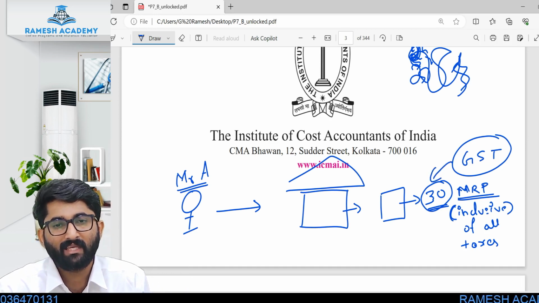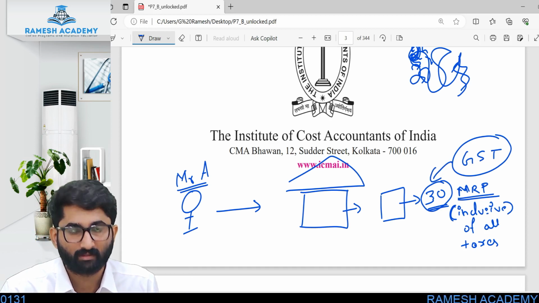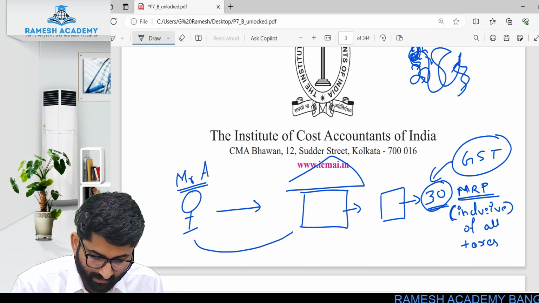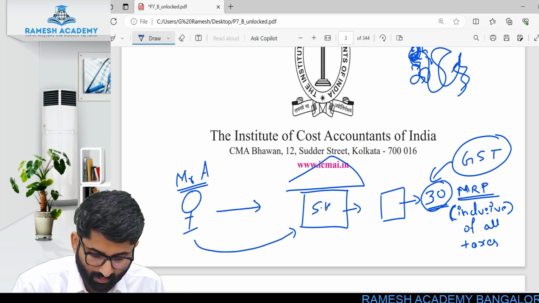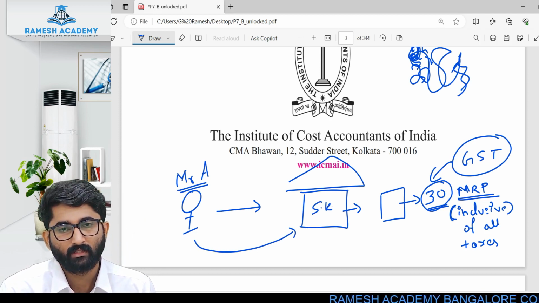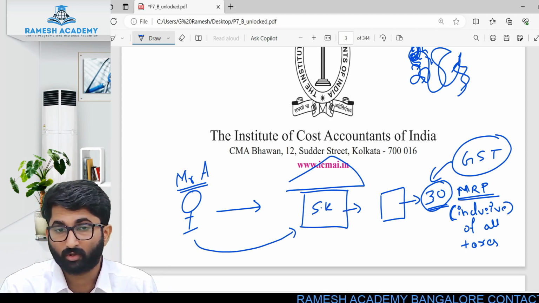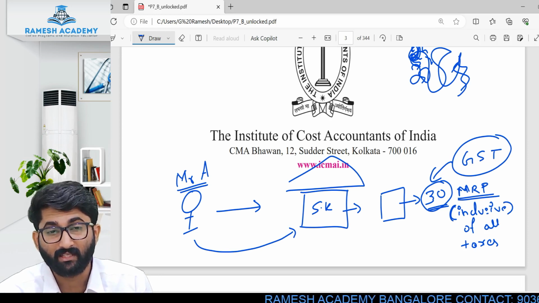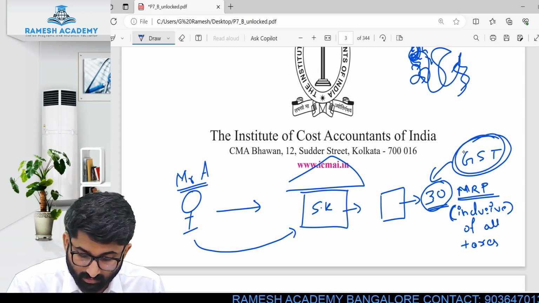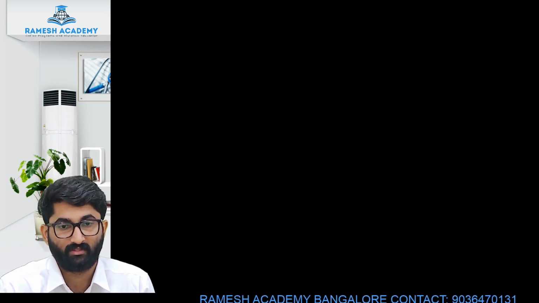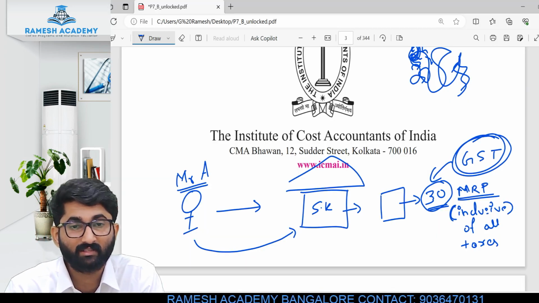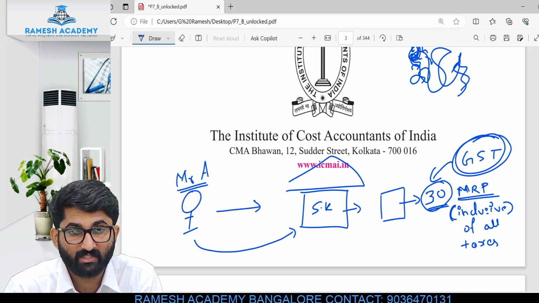Now, who is paying this 30 rupees to the shopkeeper? Mr. A will pay this 30 rupees to the shopkeeper. That means Mr. A is paying GST also. Mr. A is paying even the GST.